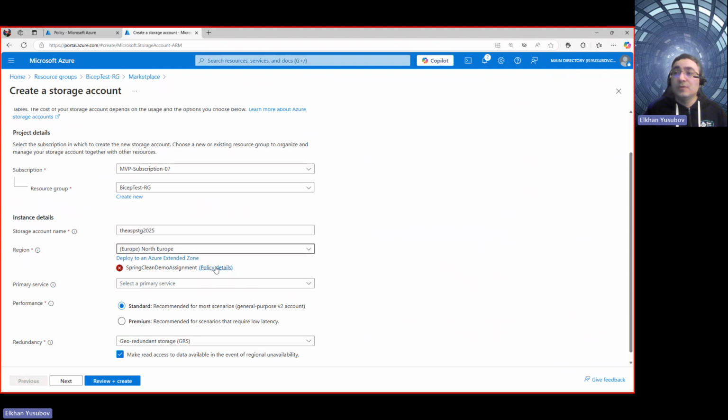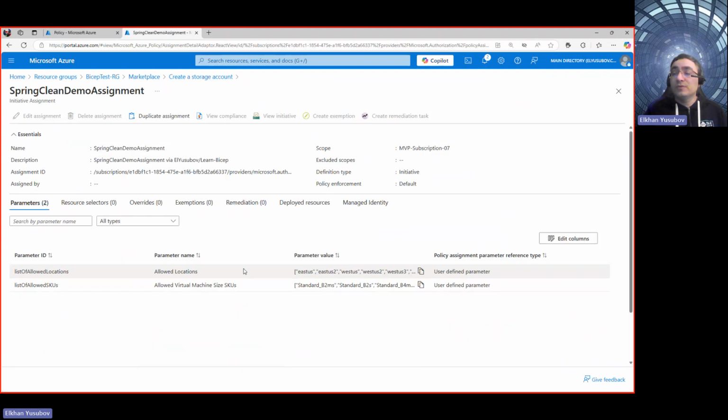So there's some issue, and I can click on the policy definition. When I look at that, these are the parameters that I need to be compliant with. You can click on it and look into more details. But if I want to see the exact parameters, I can also go to view initiative and look into each definition, as I showed previously.